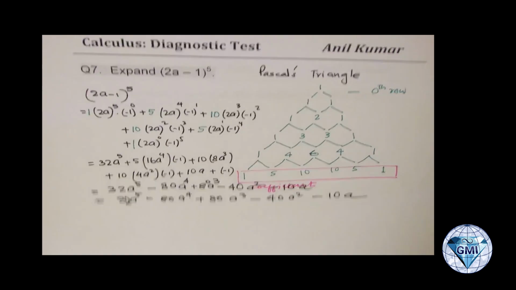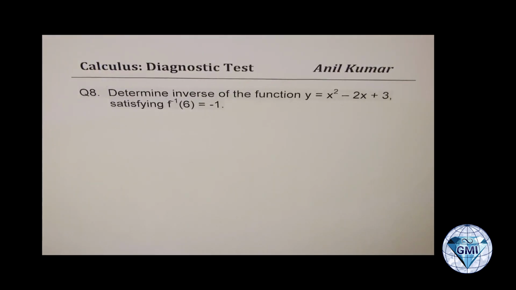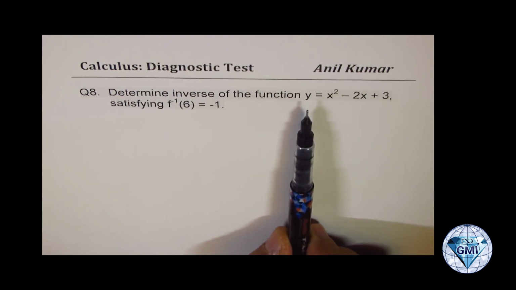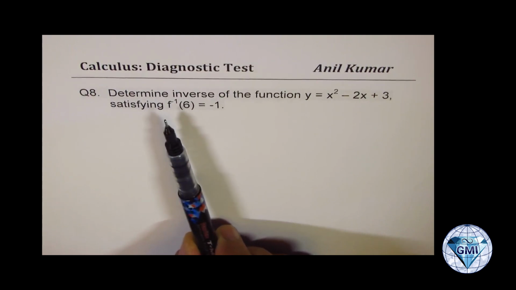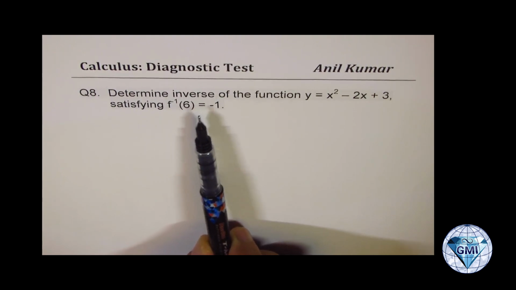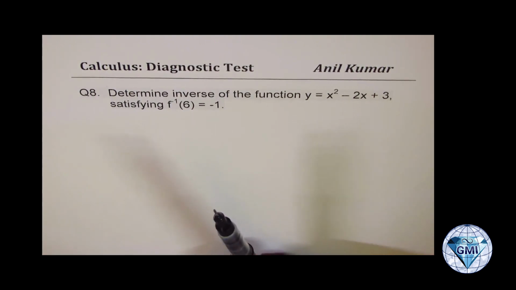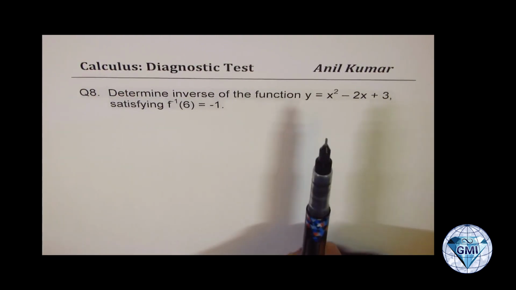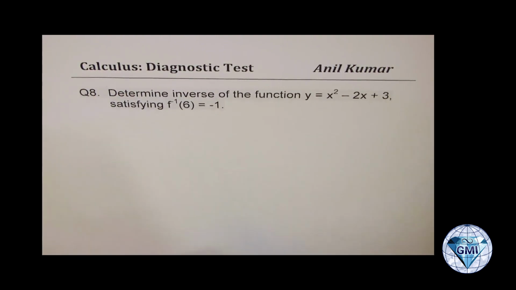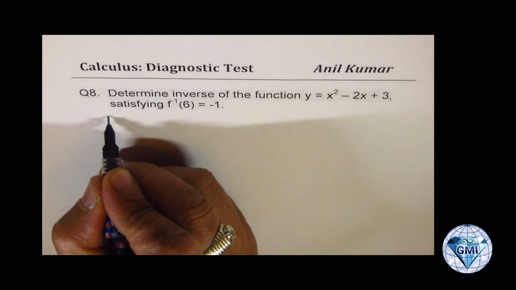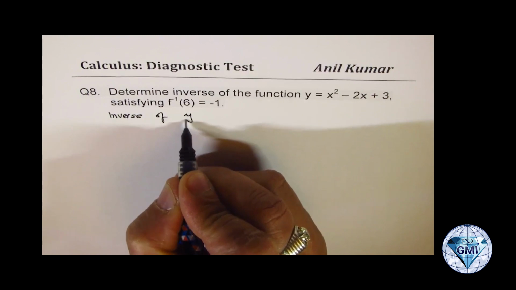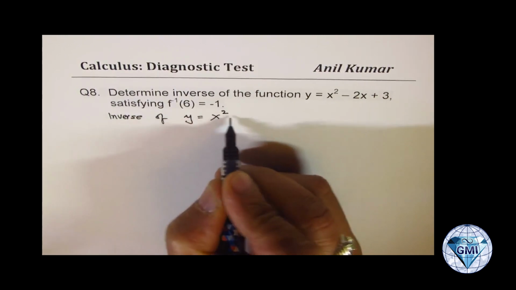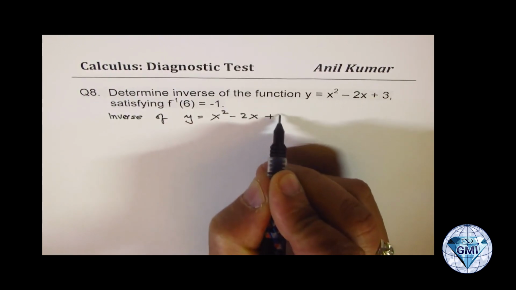Okay. Now let's take up question number 8, which is determine inverse of the function y equals to x squared minus 2x plus 3, satisfying that f inverse of 6 is minus 1. Okay, so that should not be very difficult. However, there's a trick involved. So we have to find inverse function, right? So we need to find inverse of y equals to x squared minus 2x plus 3.